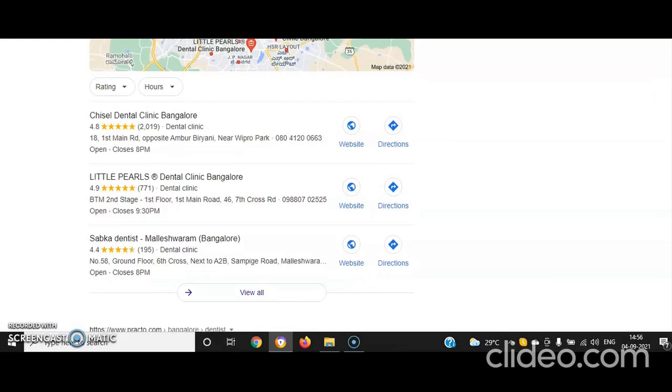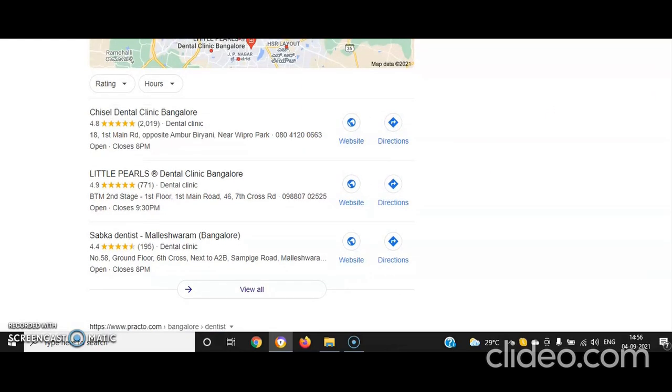So what we need to do to promote this tool is find all these local businesses. For example, I have taken this dentist. Anything you can take, any ice cream shop or vegetables, fruits, bakeries, everything. Any niche you can take and get the list, and you can go to their websites. You can contact them through their phone number, or you can go to the website and find an email ID or social media contacts or anything you can get from that.